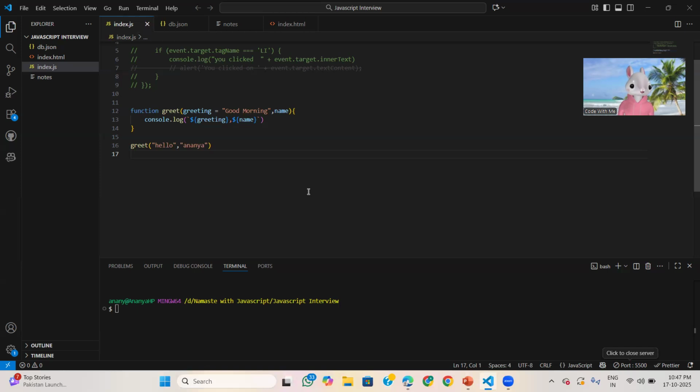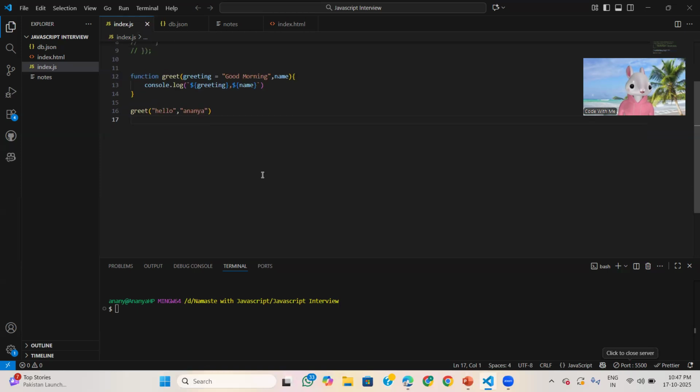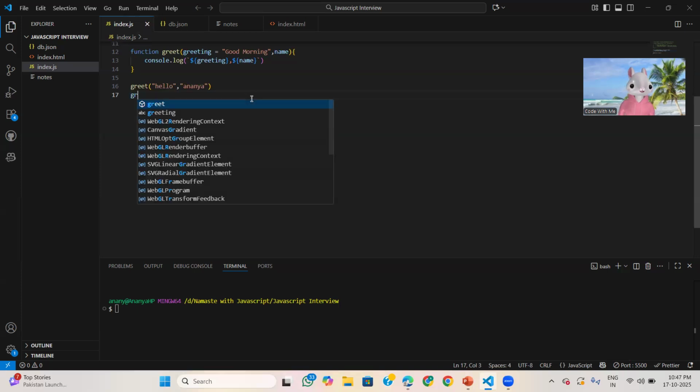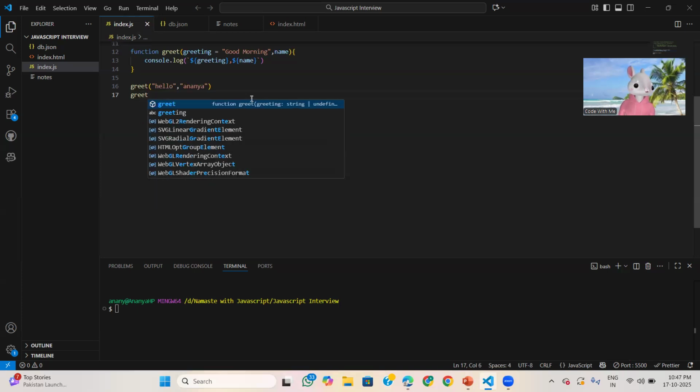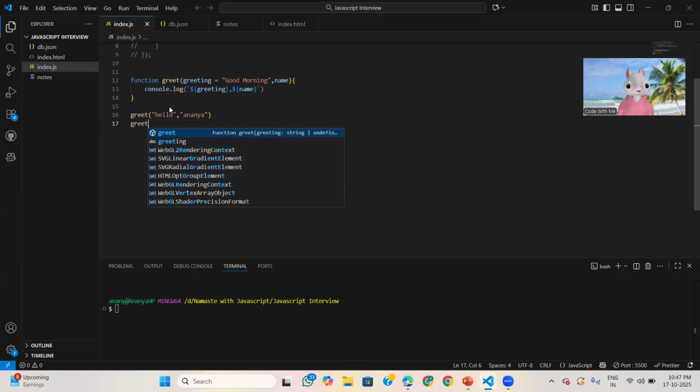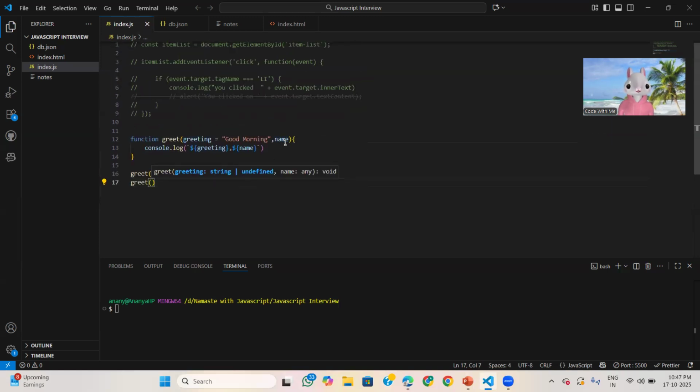Now if I call greet here, it will take the default parameter.